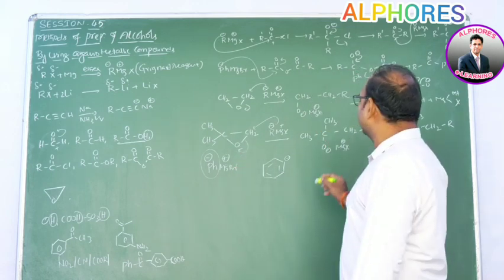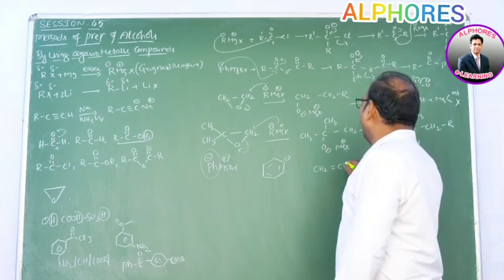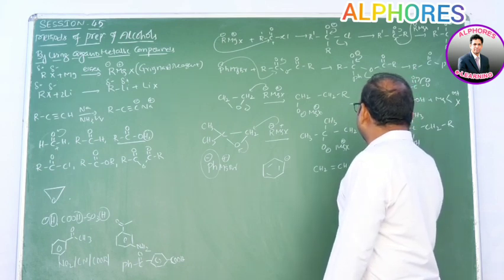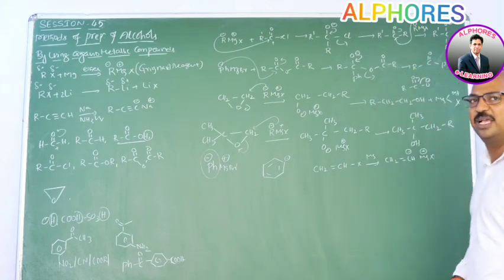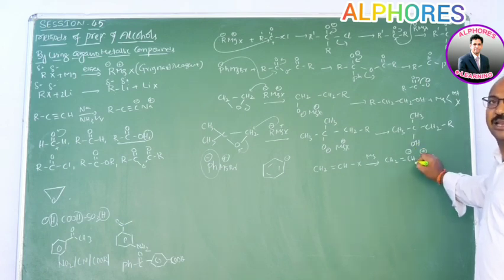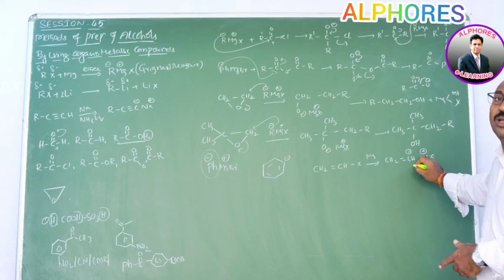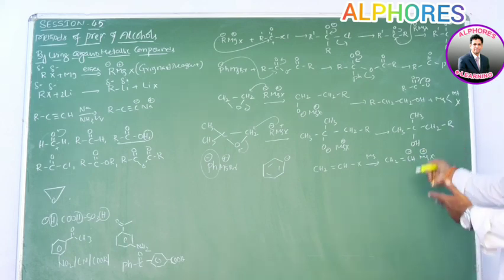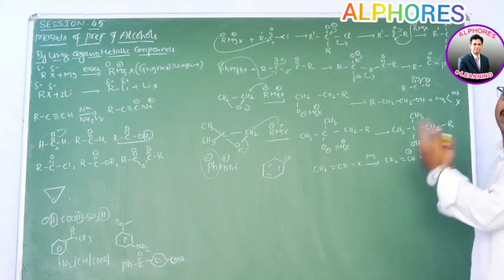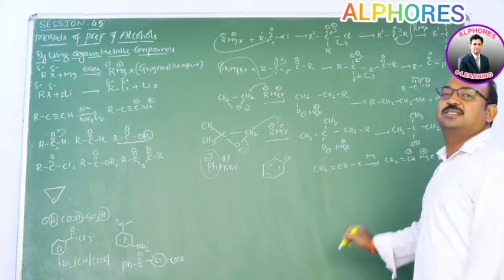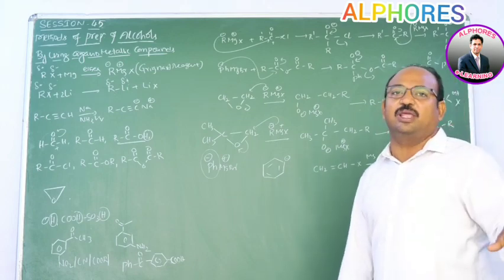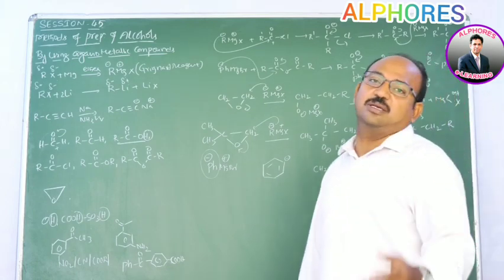The same case applies to vinyl halides. Vinyl halides upon reaction with magnesium metal also give a Grignard reagent, no doubt in that. Here Mg plus and CH2=CH minus. Here also carbanion character is there. But can we say this one is stable? Yes, as long as MgX plus is there, it can stabilize. So there is no other factor required to stabilize this vinyl carbanion, whereas individual existence is not there. For existence individually, we can say it is unstable.